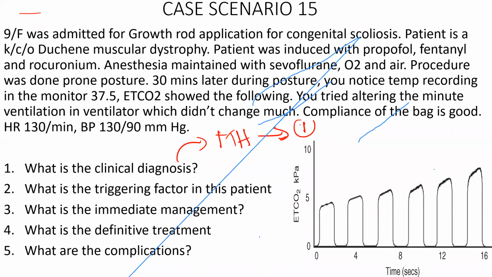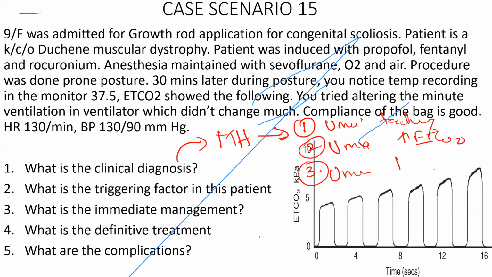What are the 3 criteria to tell the patient is having malignant hyperthermia? Number 1, unexplained tachycardia. Number 2, unexplained increase in the end-tidal carbon dioxide concentration. And number 3, unexplained increase in mean oxygen consumption. So these are the 3 essential criteria to tell that the patient is having malignant hyperthermia.